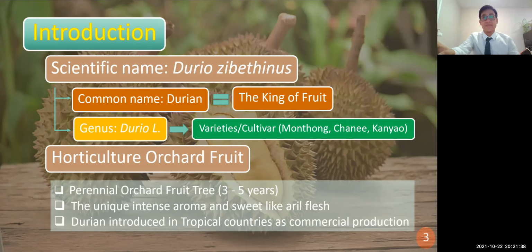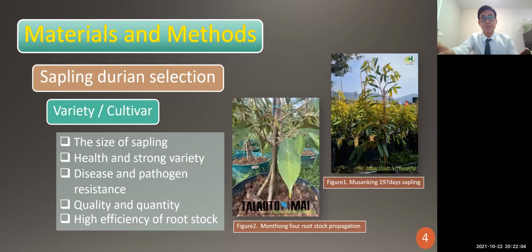The exocarp has thorns, which are the symbol of durian fruit. Durian is introduced in tropical countries as a commercial product, especially in Thailand.